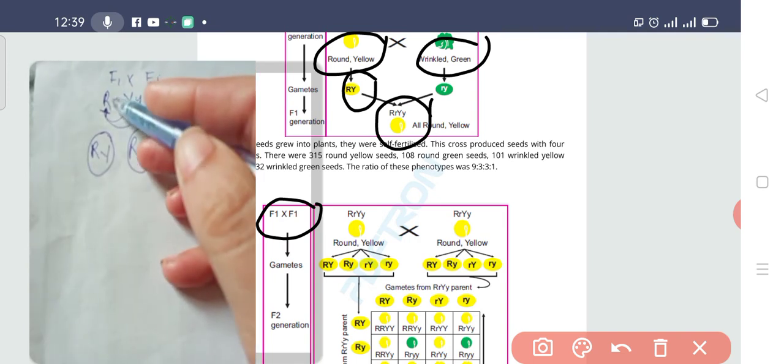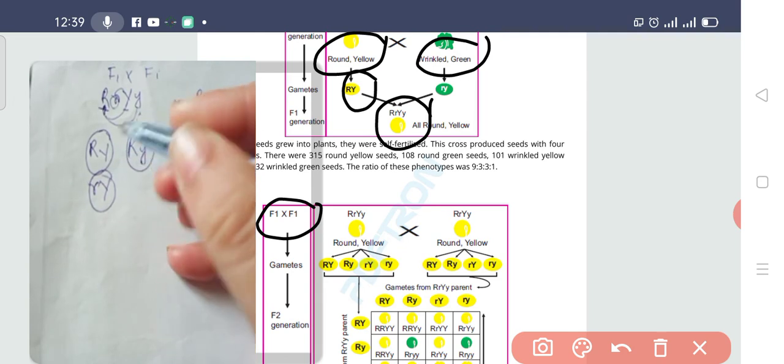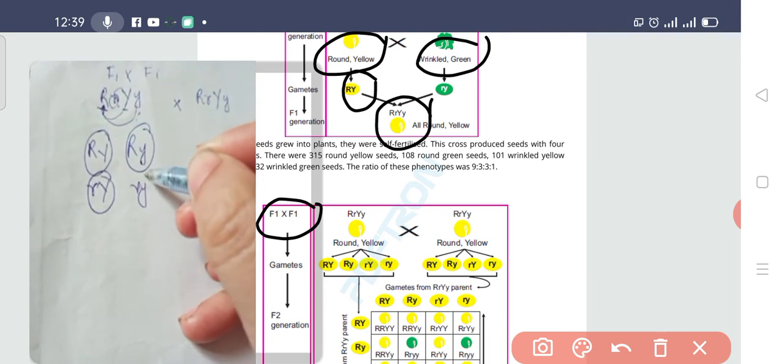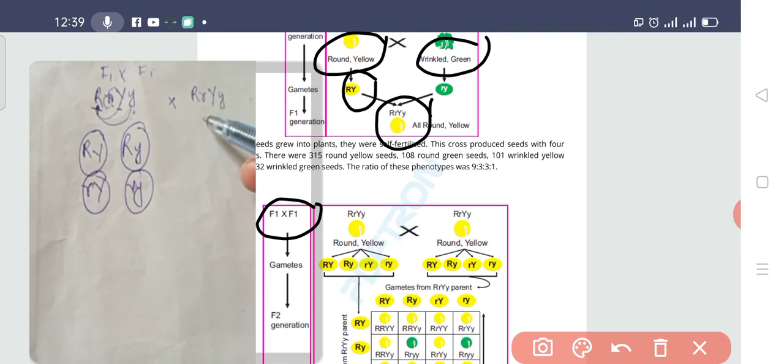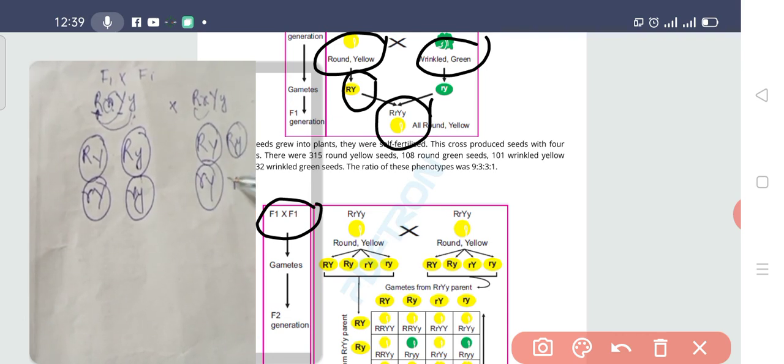Now small r and capital Y. Small r and small y. In the same way here, gamete formation: capital R capital Y, capital R small y, small r capital Y, small r and small y.